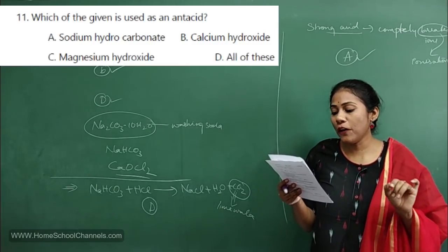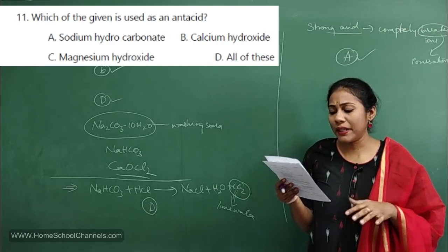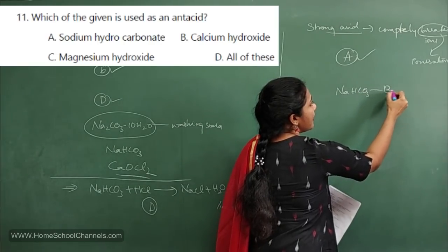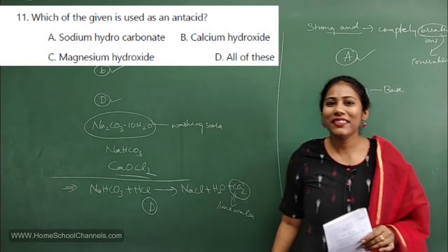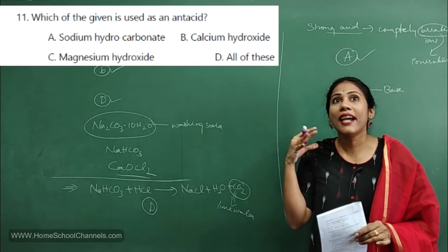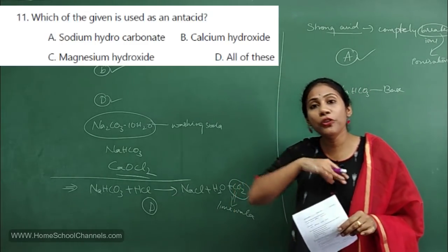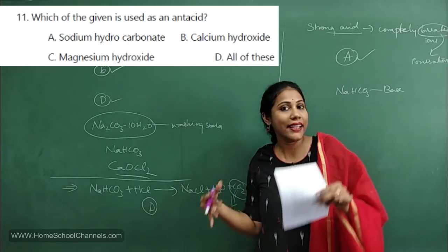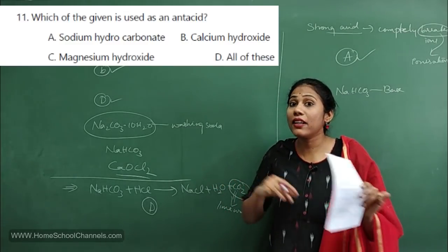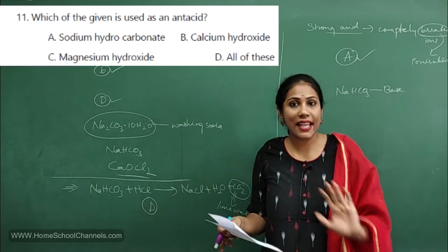11th question. Which of the given is used as an antacid? Sodium hydrocarbonate, that means NaHCO3. Yes, this is a base. See, what do you mean by antacid? It is the medicine that is used to treat acidity, right? You get an acidity problem when there is excess acid in the stomach. To neutralize that excess acid, you must take some bases, some medicine which has basic nature. They are called antacids. So sodium bicarbonate, definitely it is a base. You can take it as an antacid.